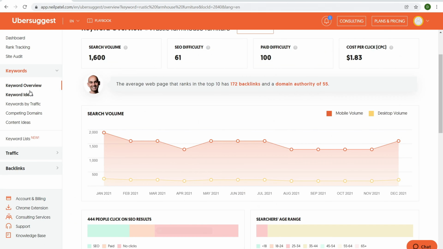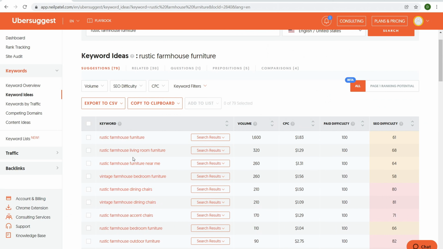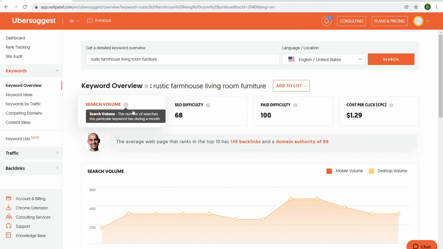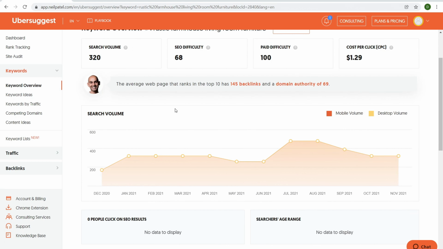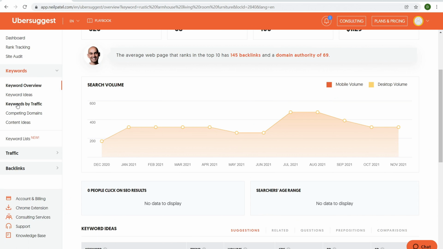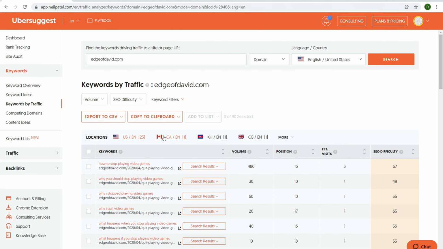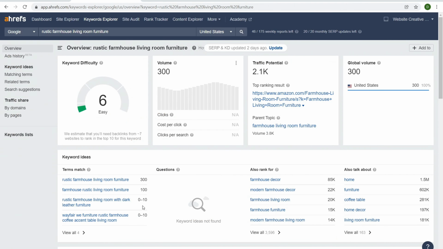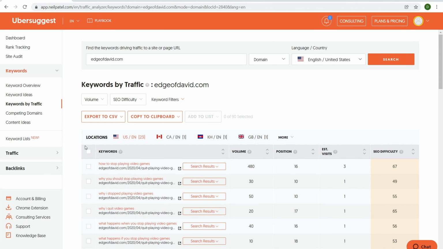Whereas with Ubersuggest, for example, we have keyword ideas and we'll just say rustic farmhouse living room furniture. I'll click over here. It gives me a broad overview of the search volume, SEO difficulty. So it looks a little bit competitive. So the two tools are just a little different, but they're pretty similar and they're giving similar terms and matches. I do like that Ahrefs has the question functionality over here. So that's keyword ideas, keywords by traffic. And so we click over here for keywords by traffic. This is going to give us an idea of the search volume, whereas it's kind of already built in right here. So again, Ubersuggest just presents things in a different way.